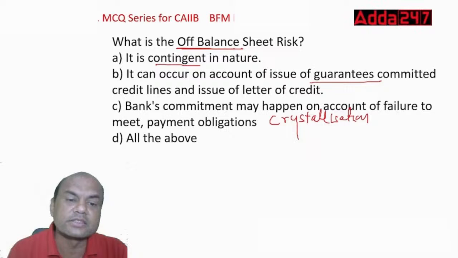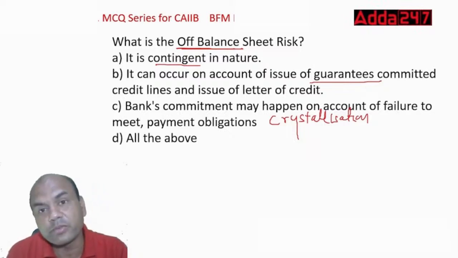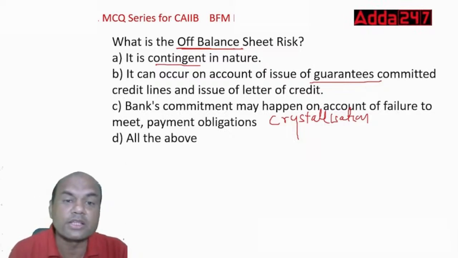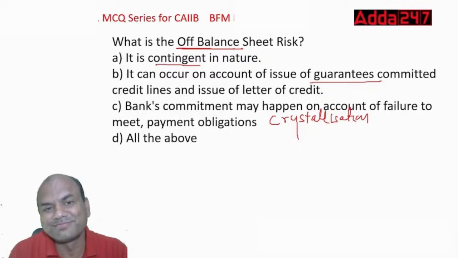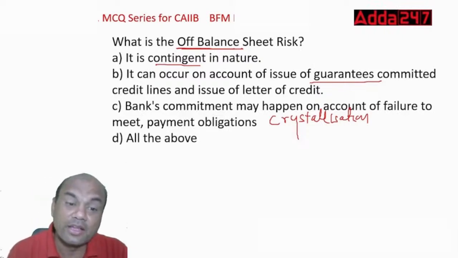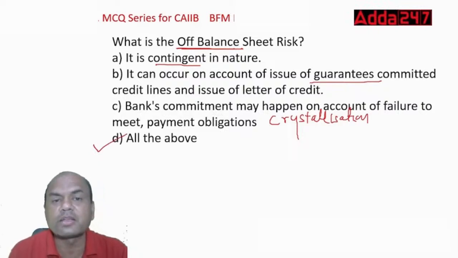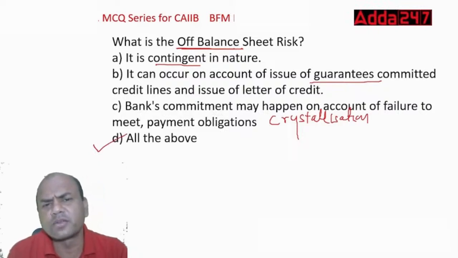So the answer is this. Let me get it from you. So what is the answer? Contingent, guarantees, crystallization. What is the answer? Off balance sheet. It is D, all of the above. Correct. All of them are off balance sheet items. None of them is an on balance sheet item.